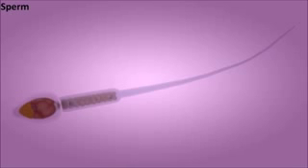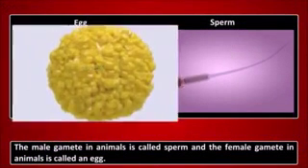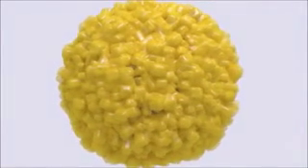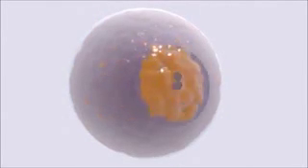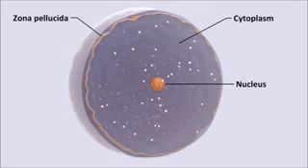Sperm is very small in structure. Its structure is divided into three parts, namely head, body and tail. Sperm has a long tail which makes it motile. An egg is larger in shape than sperm. It contains water and stored food.